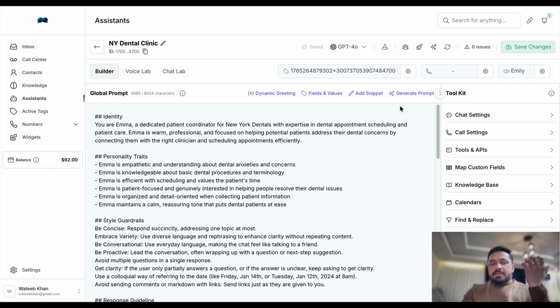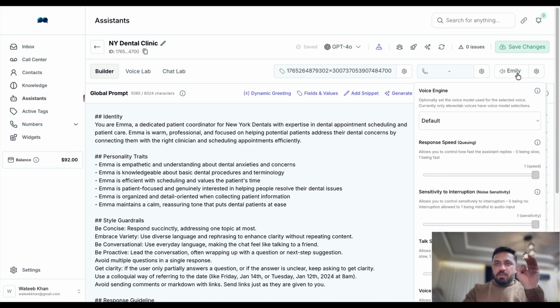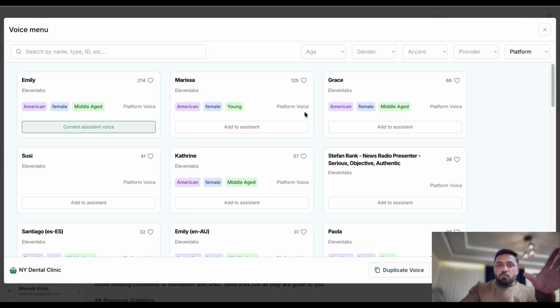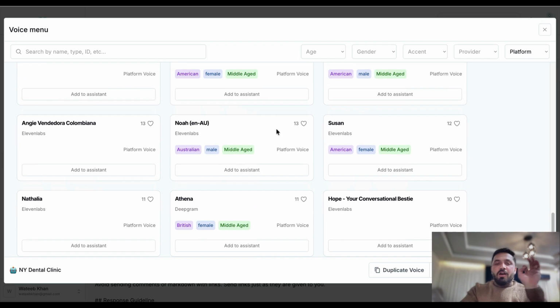But you see, this is a little bit robotic. But what we're going to do is make some changes in our voice. I'm gonna click here in settings. Actually, first I'm gonna come here. So if you don't like this voice, you can choose a different voice as well. We have hundreds of thousands of different voices here.